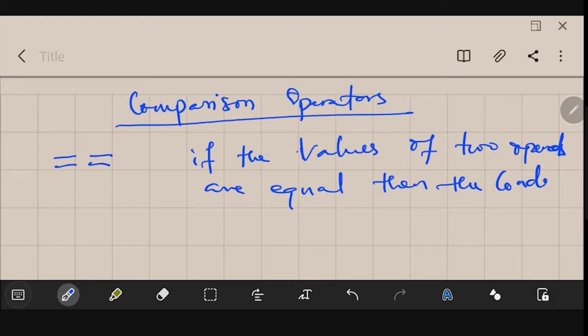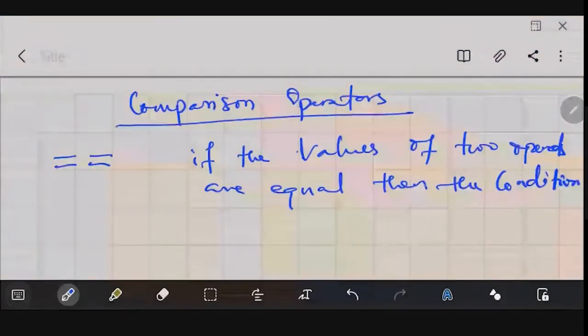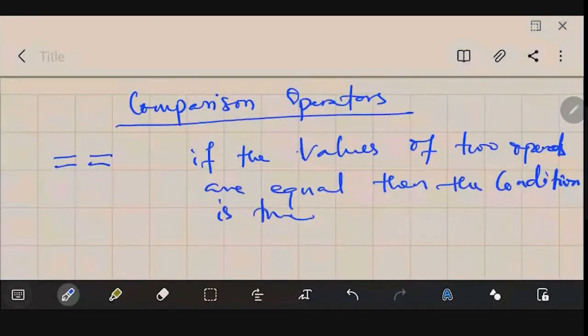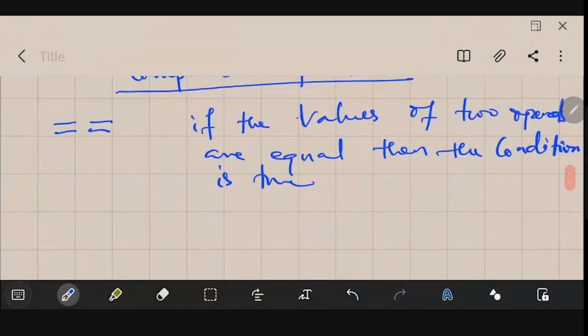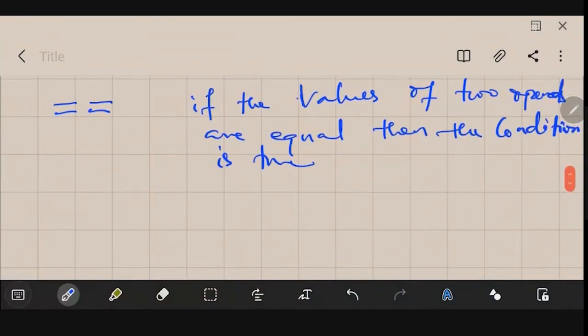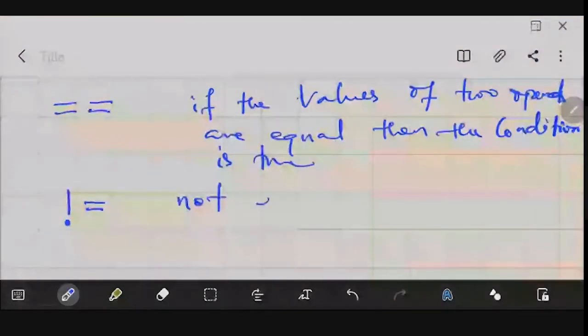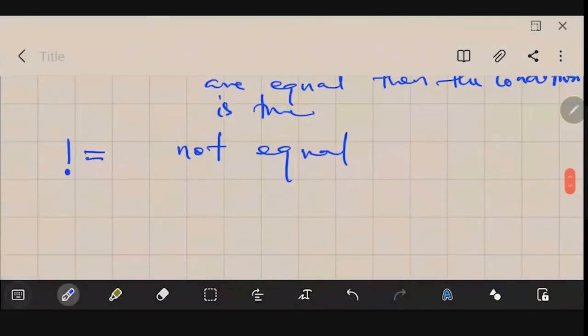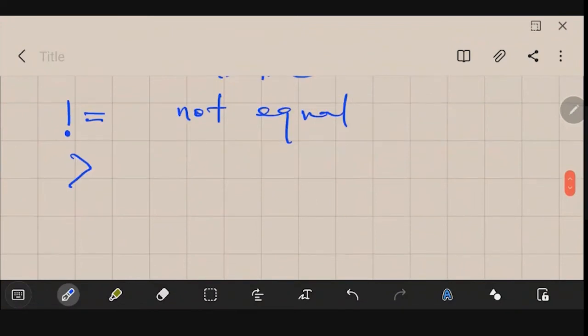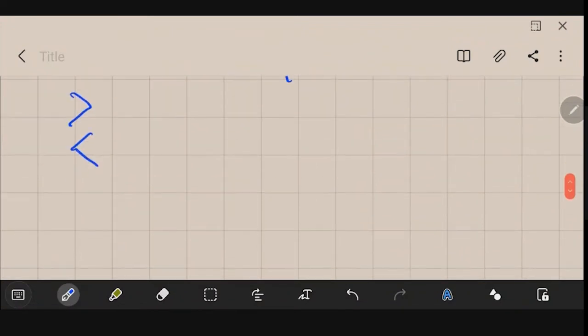Mostly these are used with conditional statements. If you want to check whether A is equal to B, you have to use these operators. So this is your equal, and this one, an exclamation mark followed by an equal sign, is not equal. Similarly, we have the greater than operator, less than operator, greater than or equal to, and less than or equal to, as we have in other programming languages. These things are, as you could see, similar to other programming languages.